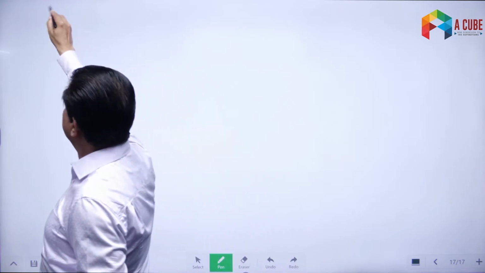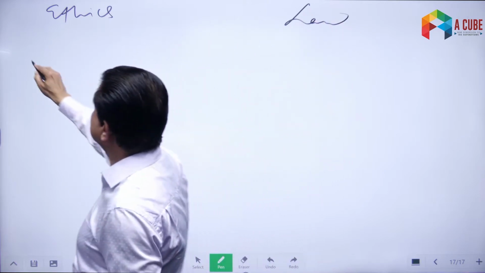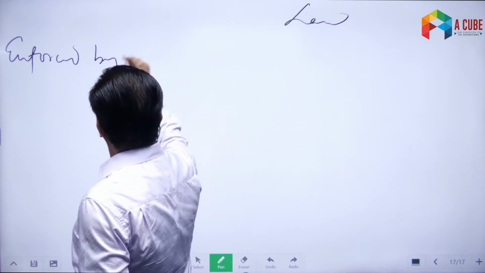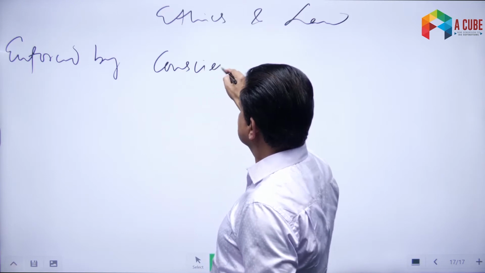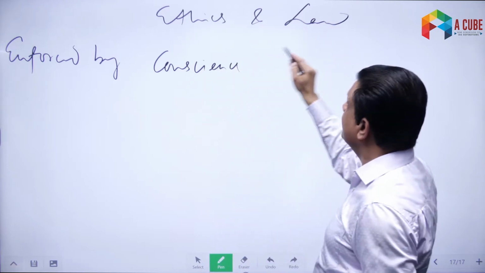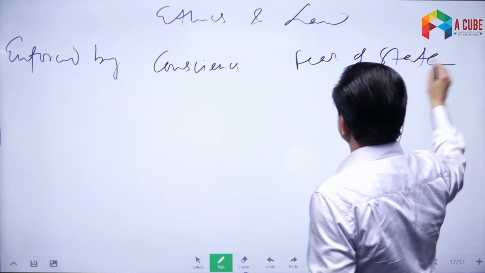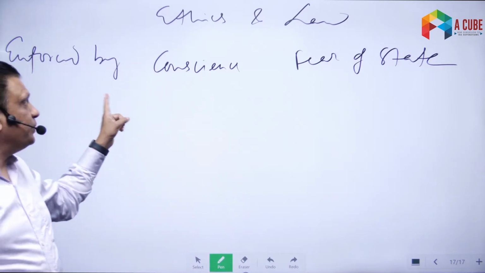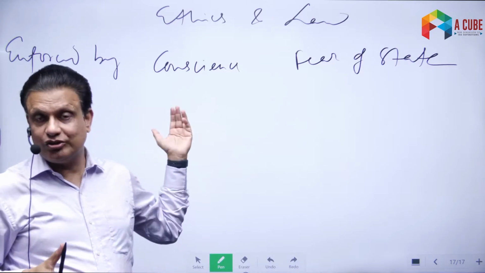The second difference between ethics and law is that ethics, again we are talking about, this is ethics and this is law. Ethics is enforced by our own conscience, while law is enforced by the fear of the state. Fear of the state. That is a very important thing. Ethics is enforced by our own conscience. Ethics is all about certain thing inside us that we call the conscience.